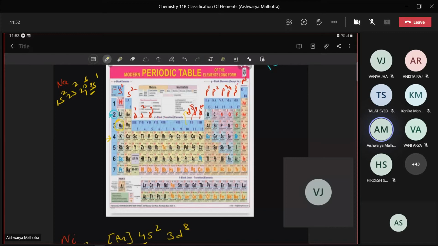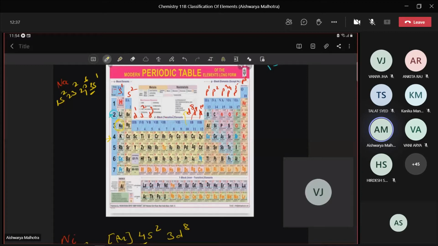If the S orbital contains only one electron, if only one electron is present in the S orbital, then we have group 1, and group 1 elements together are known as alkali metals.